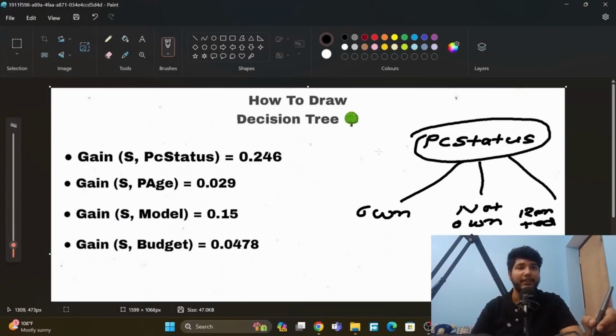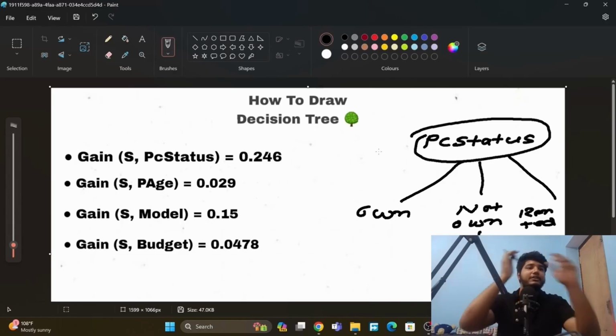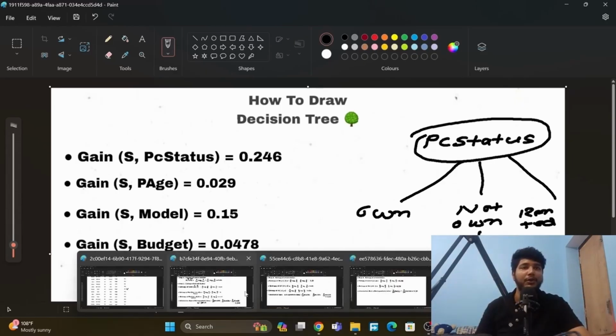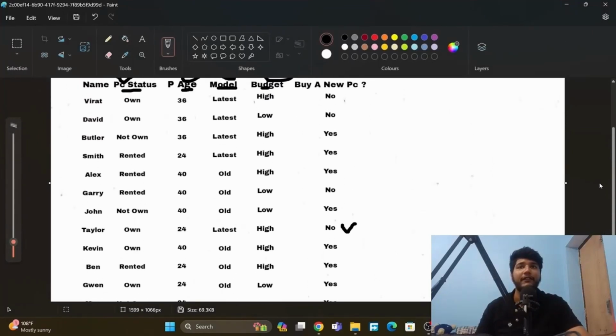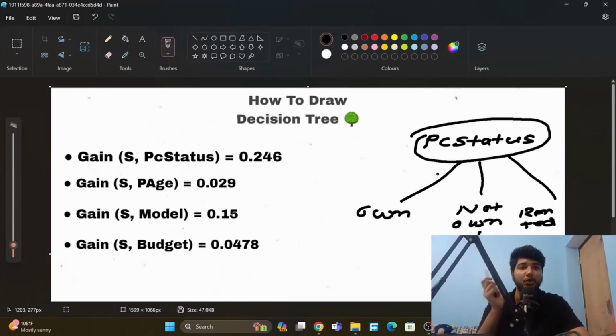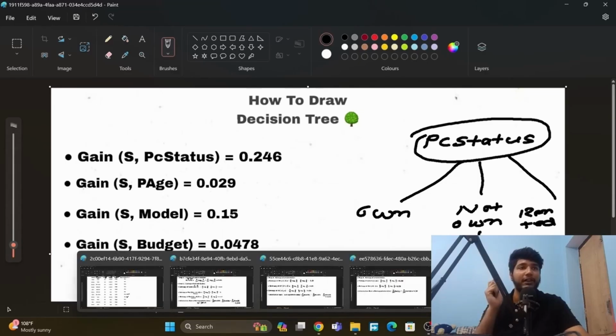Not on has every decision as yes, so we will put yes. That's why we are selecting yes. If it had no and yes, we would not select it. And for on, we cannot put only yes, because it has both values, yes and no. You can see it here.